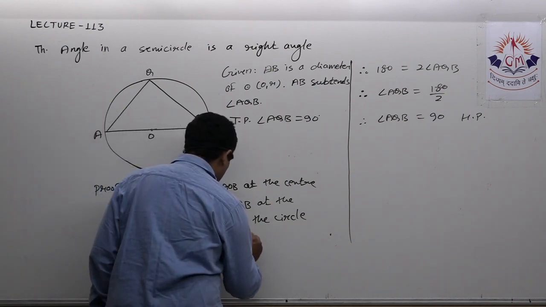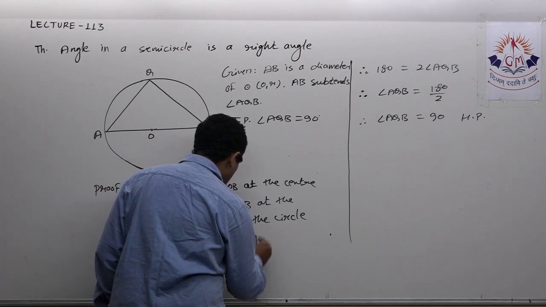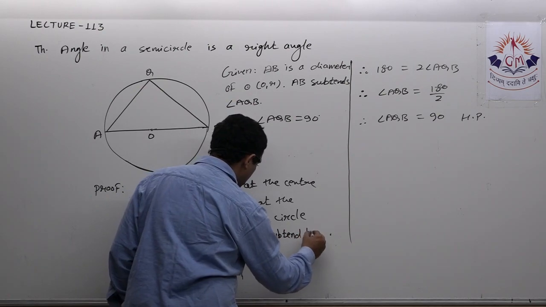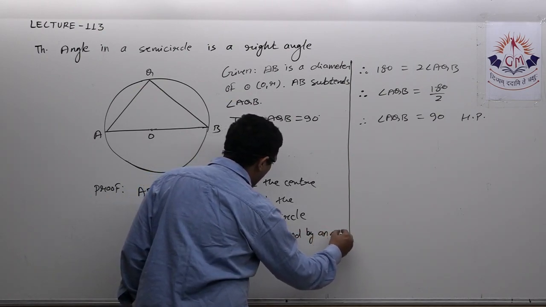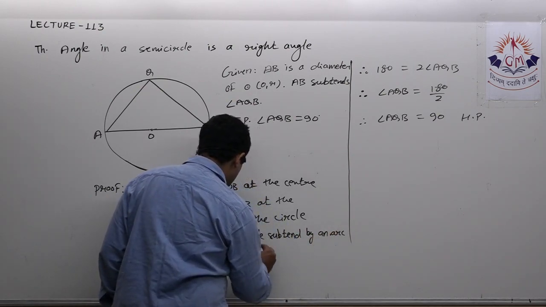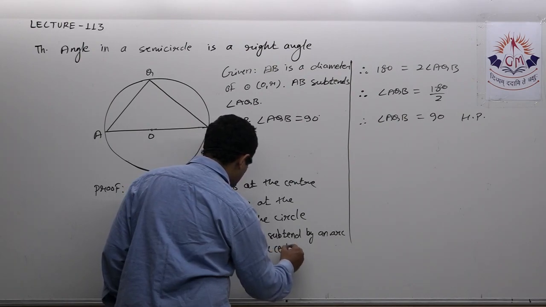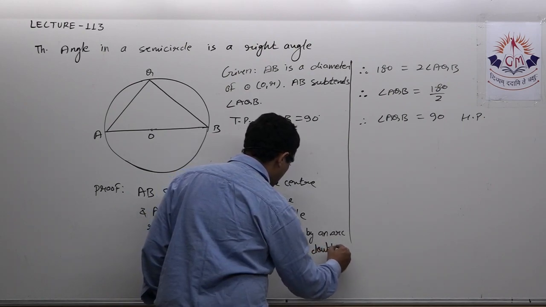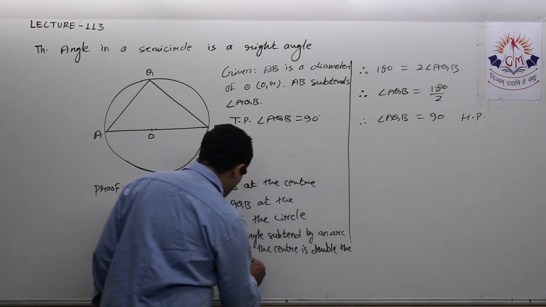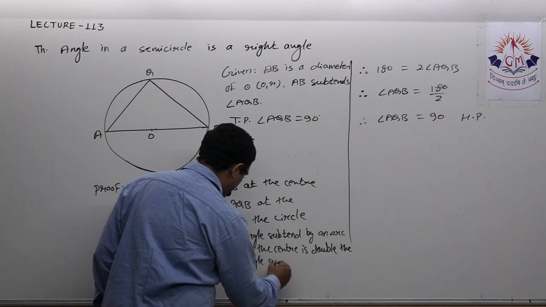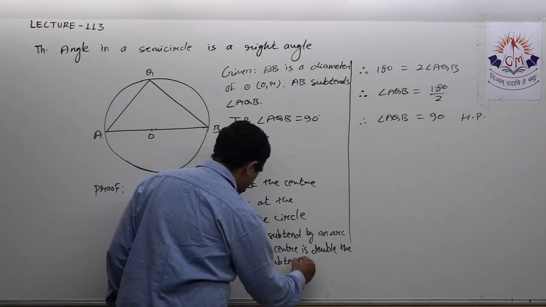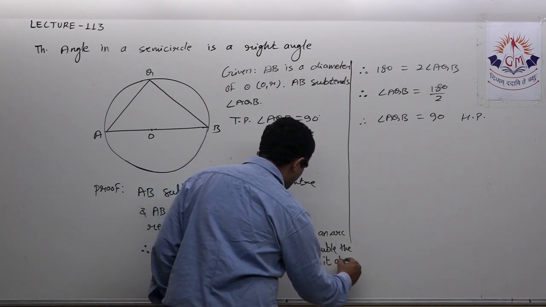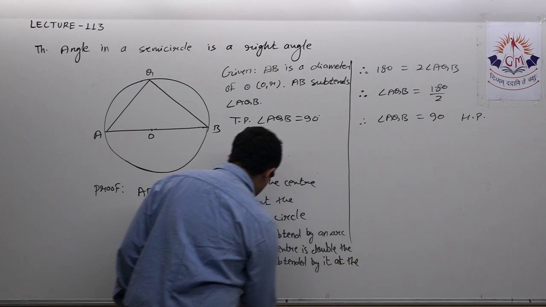Here I have to write that reason: angle subtended by an arc at the center is double the angle subtended by it at the remaining part of the circle.